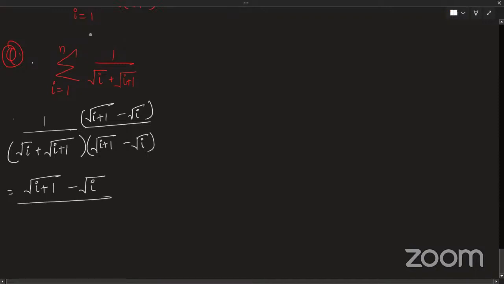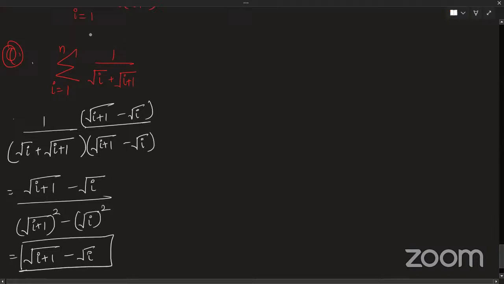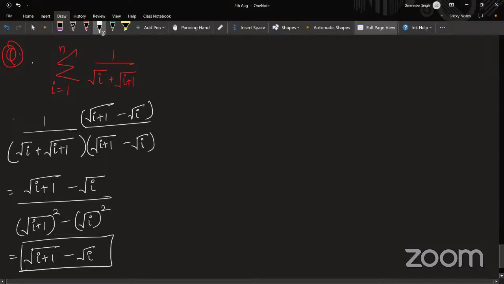What happens to my denominator? Can anyone tell me what my denominator will become? A plus B into A minus B is A squared minus B squared. So it is under root i plus 1 whole squared minus under root i whole squared, right? So it is i plus 1 minus i, which is 1. So it is easy now, you can do it.